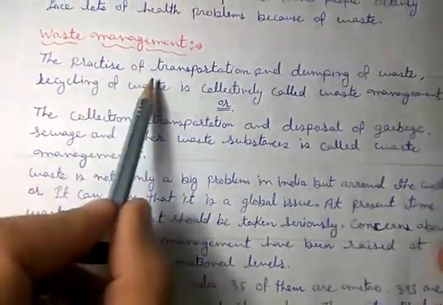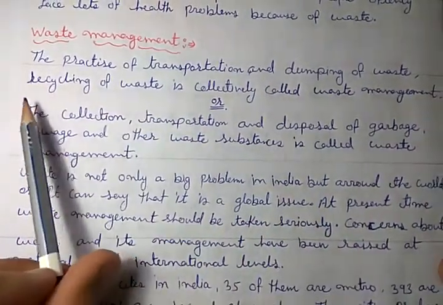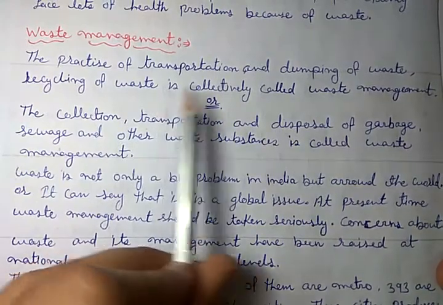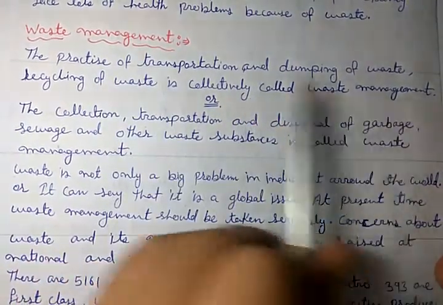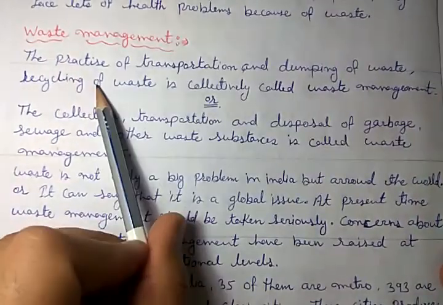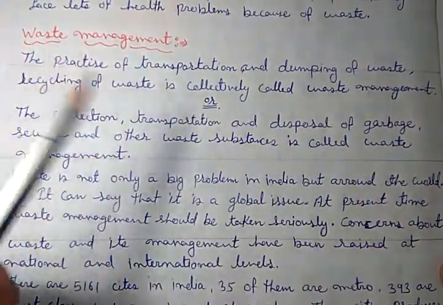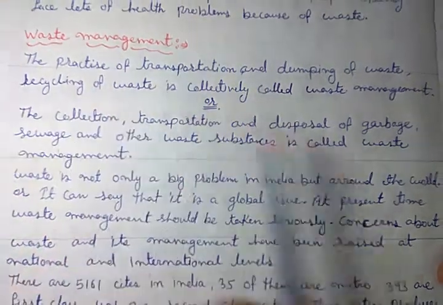The practice of transportation and dumping of waste, and recycling of waste, is collectively called waste management. That means collection, transportation, and dumping of waste, and recycling of waste into useful substances, are collectively called waste management.